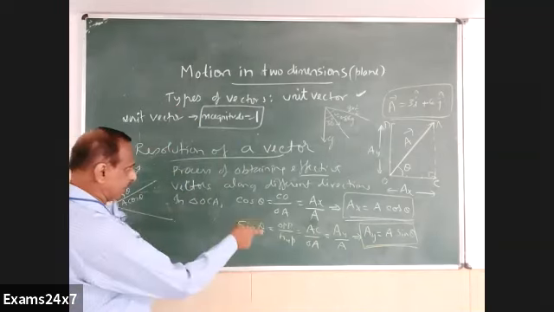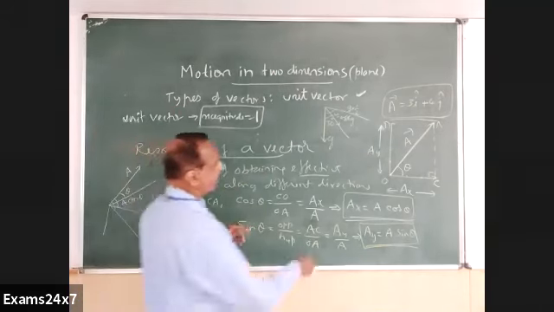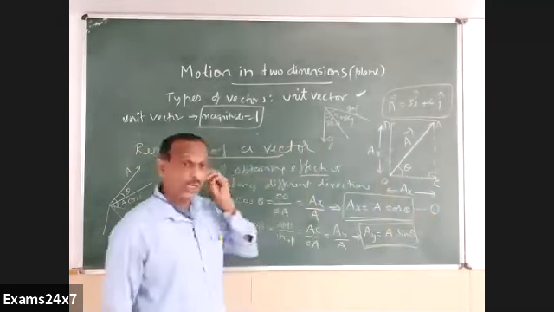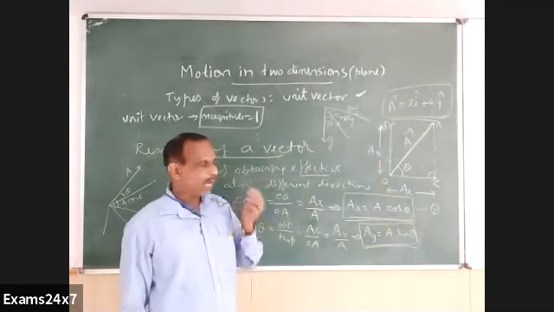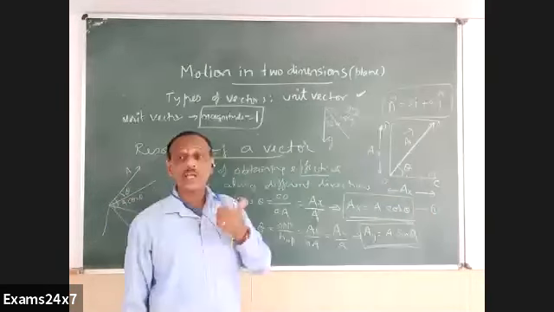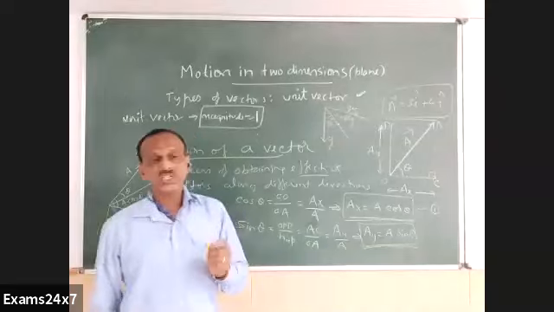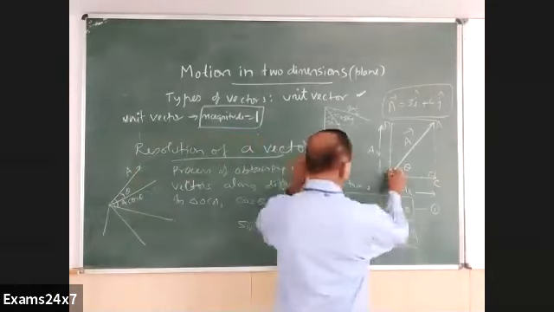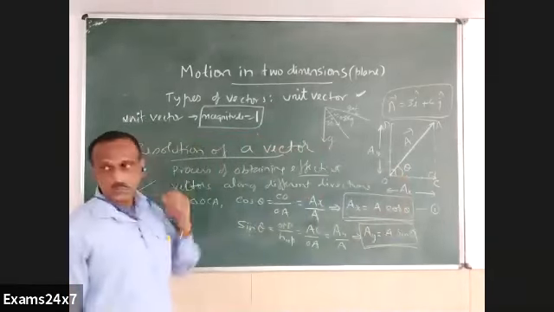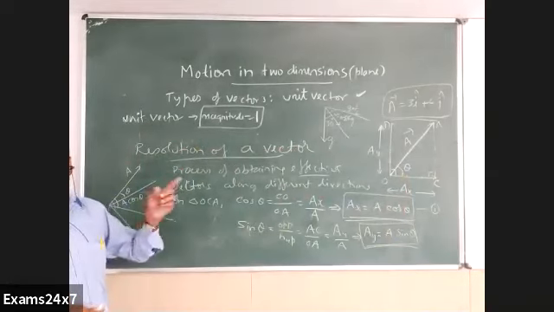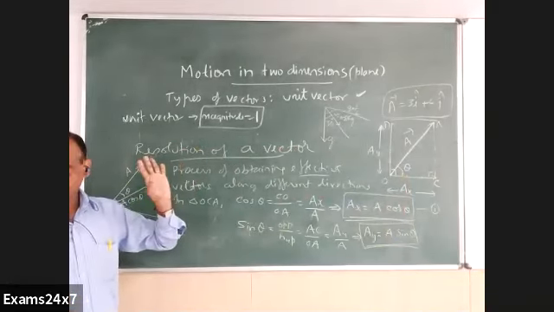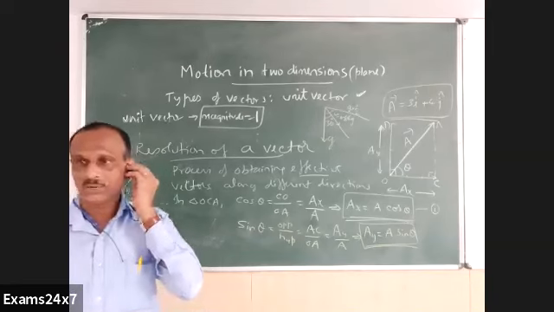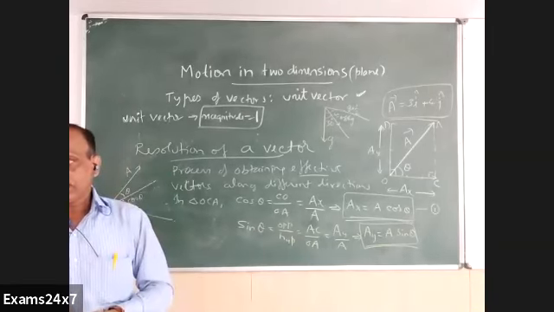Now you can see one more interesting thing, which I mentioned earlier actually. These two components, which are wrongly thought of as the only components by many students, are actually called rectangular components. They are special components. What is special about them? They are perpendicular to each other. So the two mutually perpendicular components are called rectangular components. But rectangular components are not the only components of a given vector. You can have many different components.